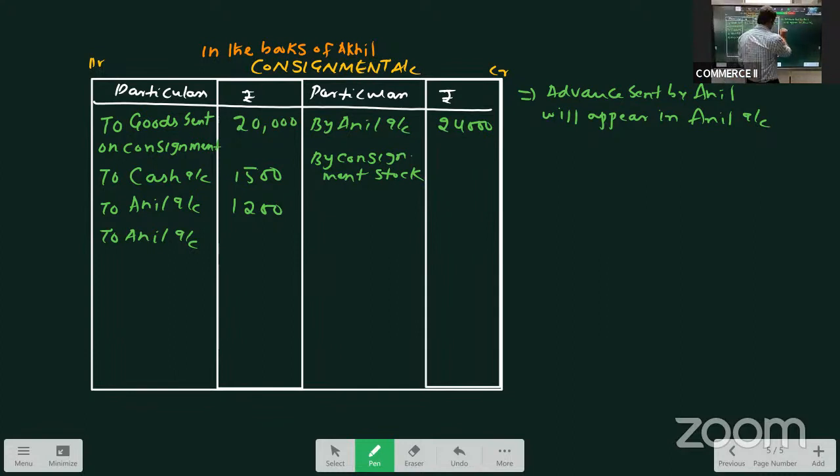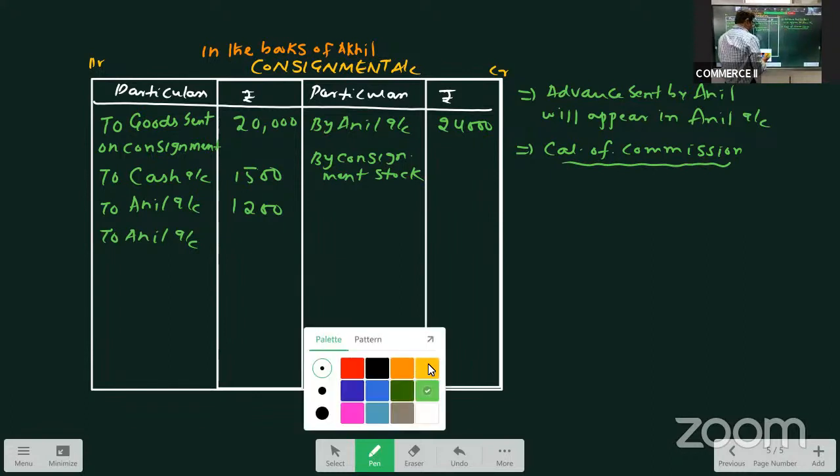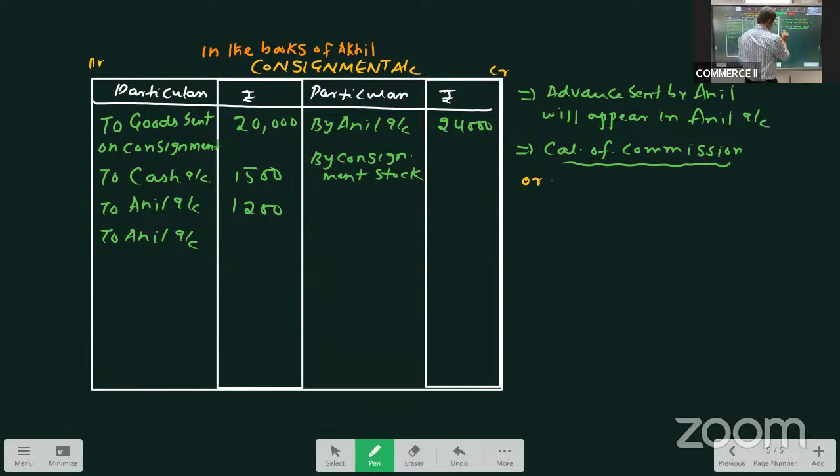Okay, how do we calculate commission? Calculation of commission. What is the ordinary commission given? Ordinary commission is given as 8%. And del credere commission is 2%.